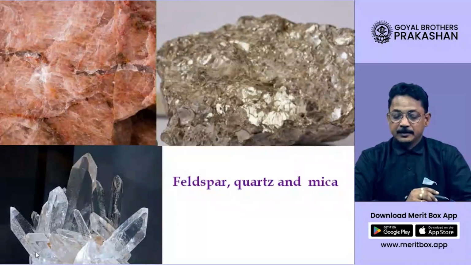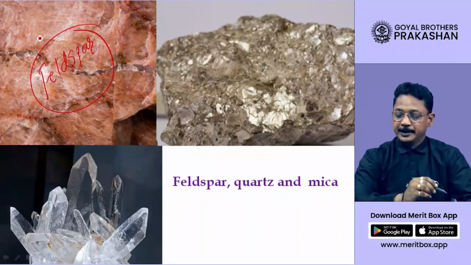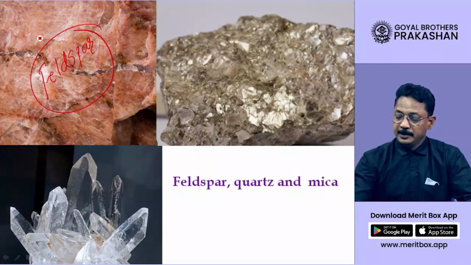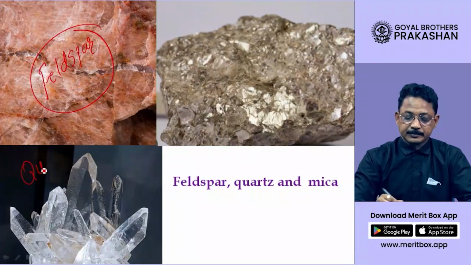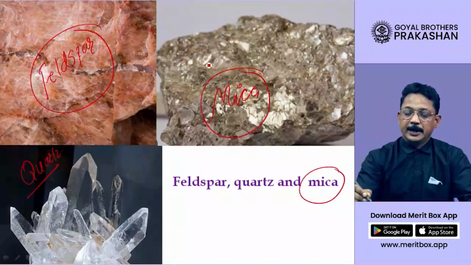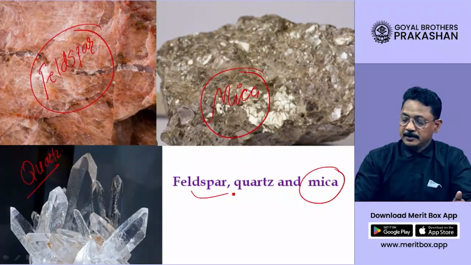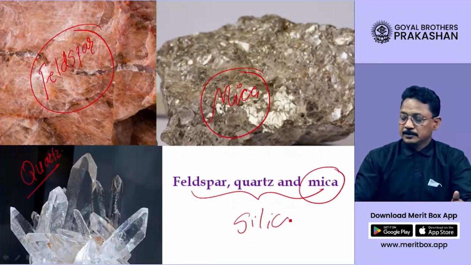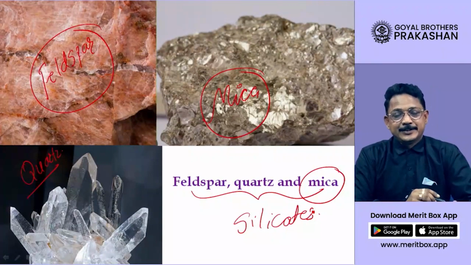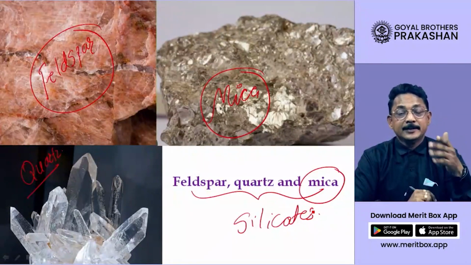Now these are various examples. Just now I used the word feldspar. This mineral, dear student, that you see here is feldspar. This second mineral that you see here is quartz. The third mineral that you see here is mica. So they are present along with other minerals. So feldspar is itself a type of silicate. Please remember, these three are examples of silicates. Silicates are a combination of oxygen and silicon.